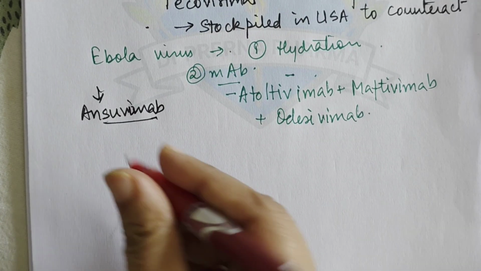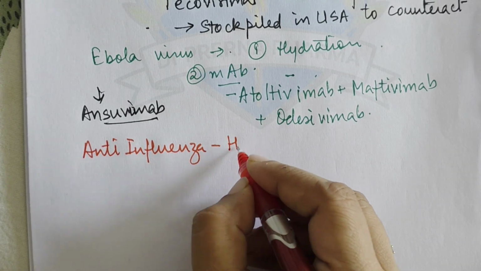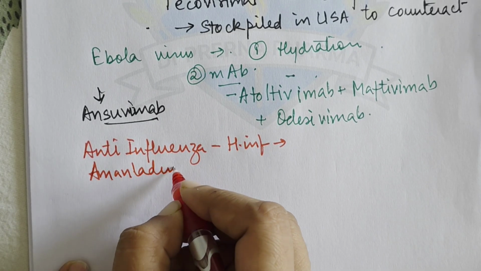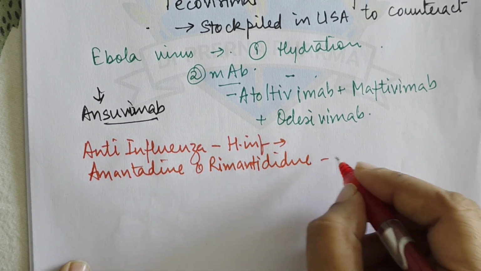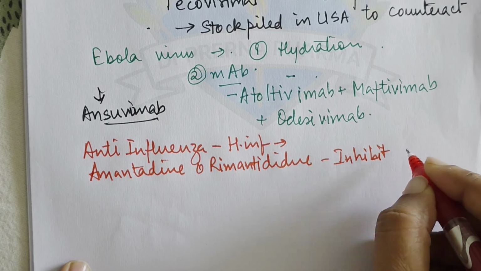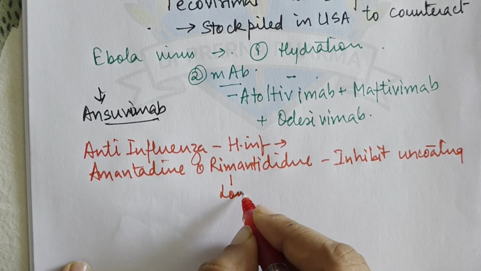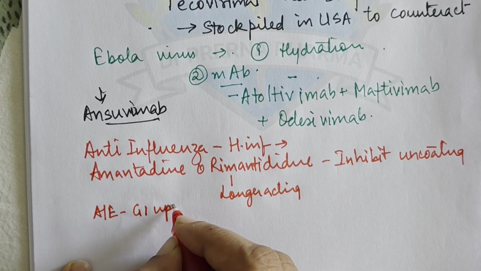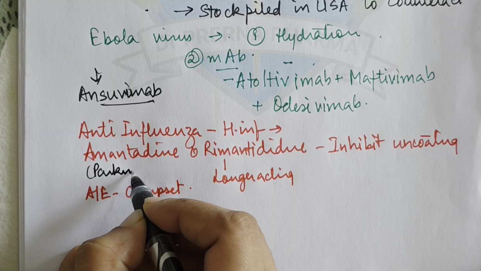Okay, next we have anti-influenza drugs, the drugs which are active against influenza. Here the drugs that we have are amantadine and rimantadine. Now, as we have seen earlier, they basically inhibit or prevent the uncoating, right? Rimantadine here is longer acting than amantadine, and their adverse effects are usually GI upset and minor CNS effects. Amantadine is also used in Parkinsonism. Okay.